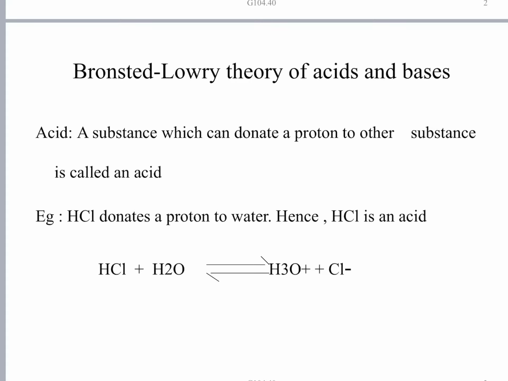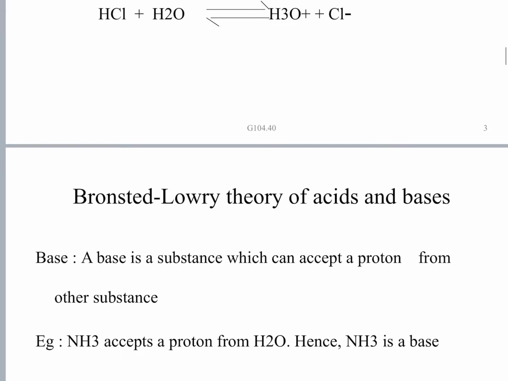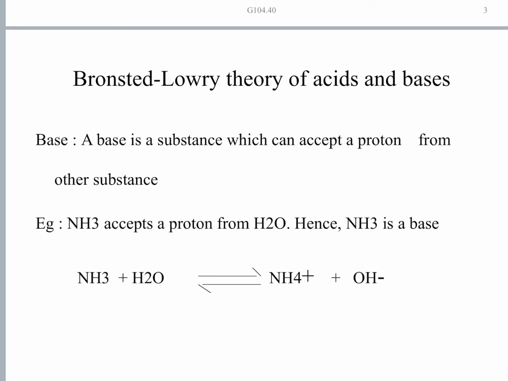Then according to Bronsted-Lowry theory of acids and bases, a base is defined as a substance which can accept a proton from any other substance. Base is a substance which accepts a proton. Here ammonia acts as a base. It accepts a proton from H2O, water, and NH3 plus H2O gives NH4 plus plus OH minus.